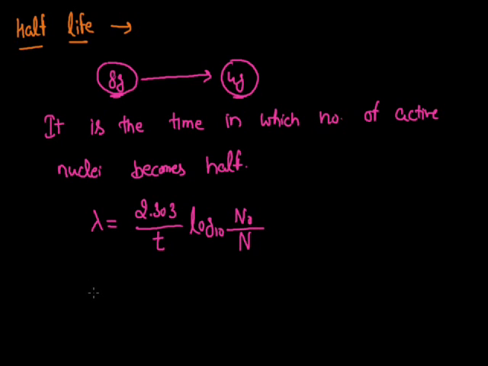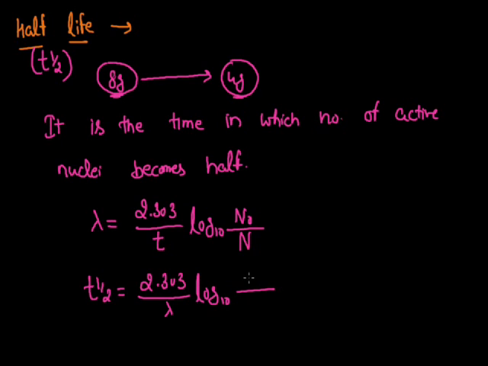If I put the value of half-life here, then this half-life I am going to represent by the symbol T half. So the expression for T half will be equal to 2.303 divided by decay constant lambda, multiplied with log base 10 of N0, the initial number of nuclei, which will remain the same, and N, the final number of nuclei.